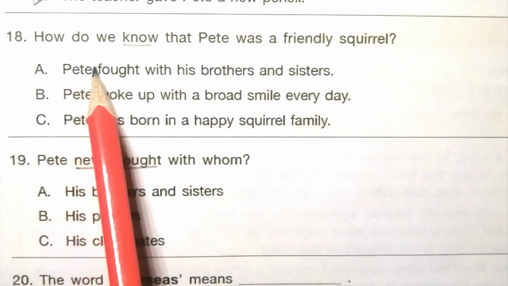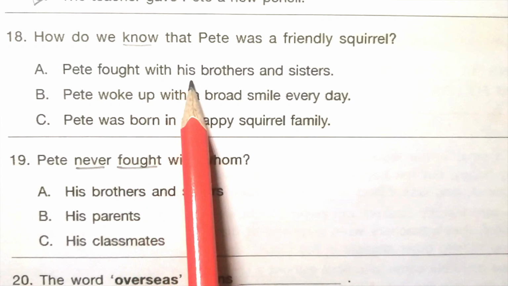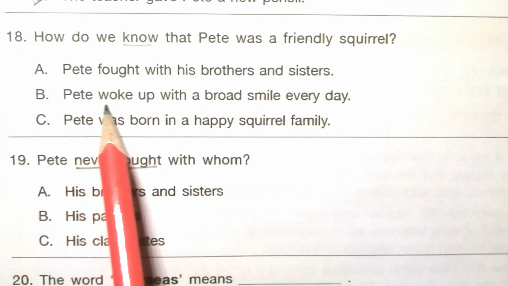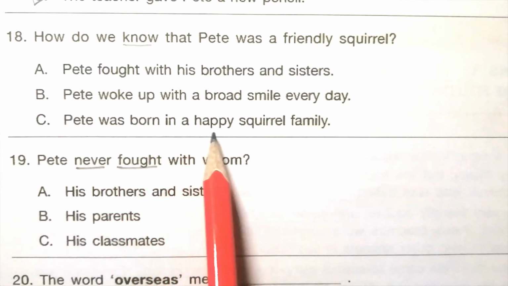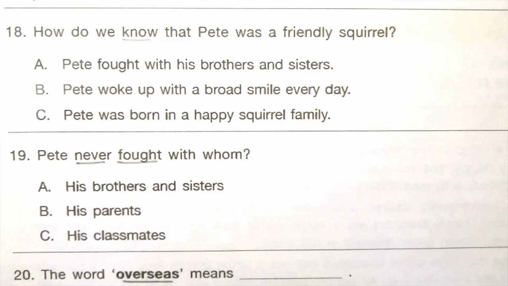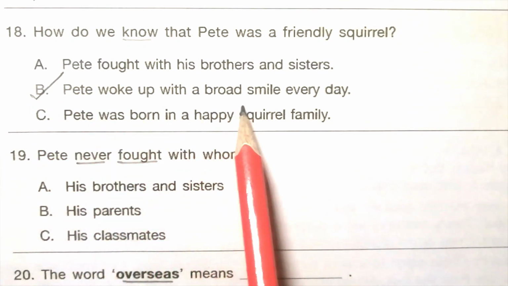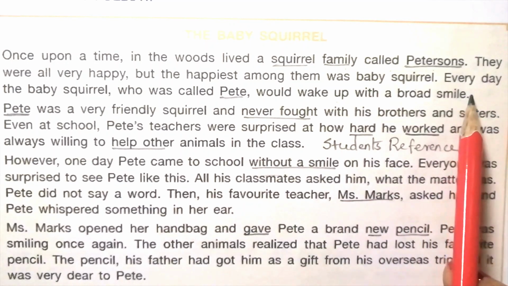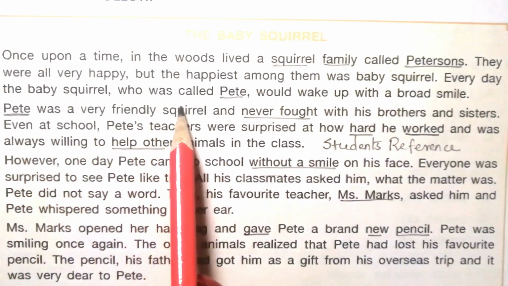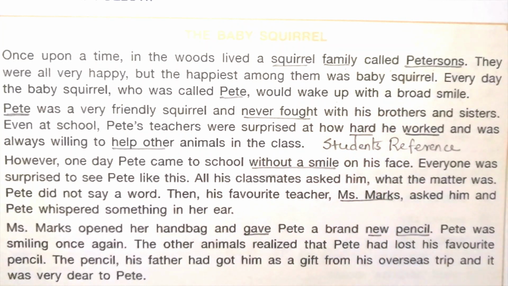18. How do we know that Pete was a friendly squirrel? Pete fought with his brothers and sisters. Pete woke up with a broad smile every day. Pete was born in a happy squirrel family. The answer is B. Pete woke up with a broad smile every day. The answer is here. Every day, the baby squirrel, who was called Pete, would wake up with a broad smile.